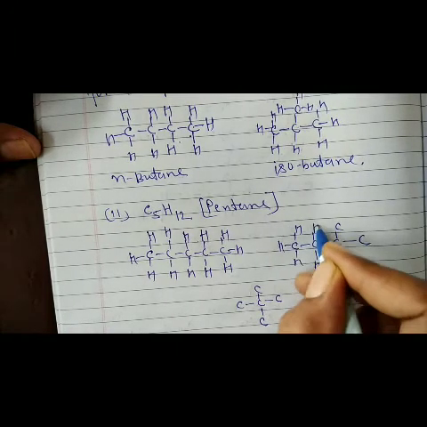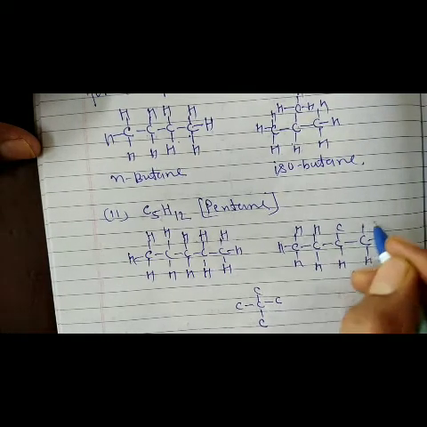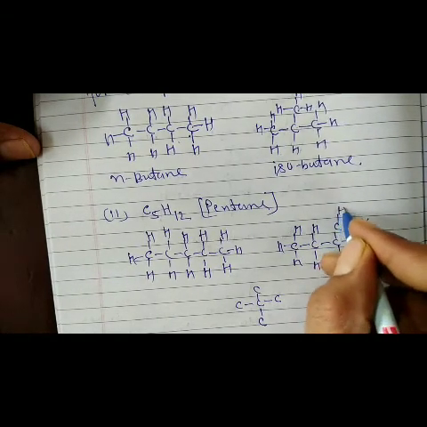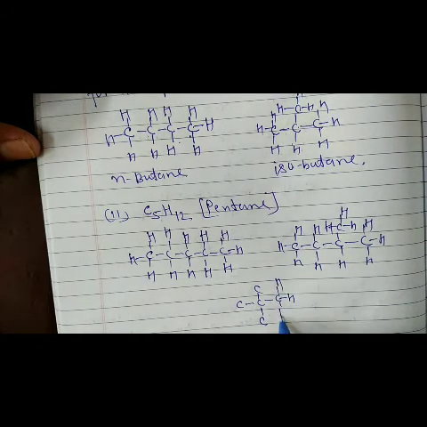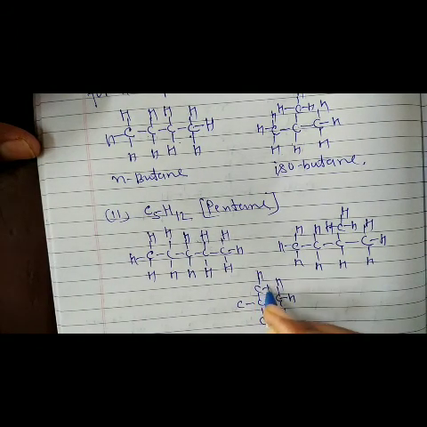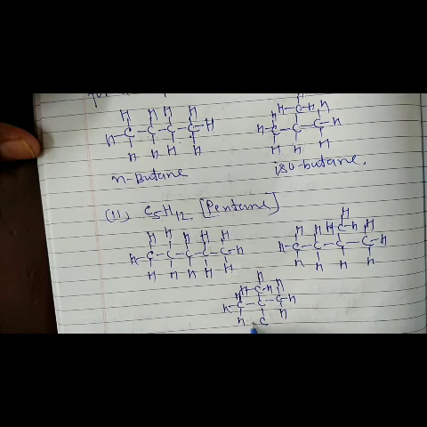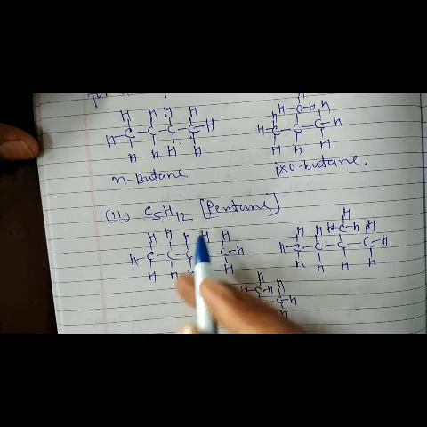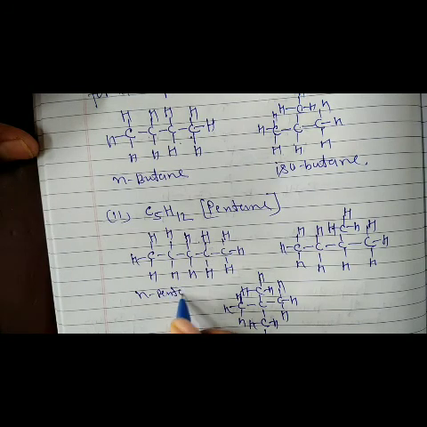Total number of hydrogen atoms present is 12 and carbon atoms is 5. You see here, all carbon atoms have valency 4. Their names will also be different. This is pentane, normal pentane.